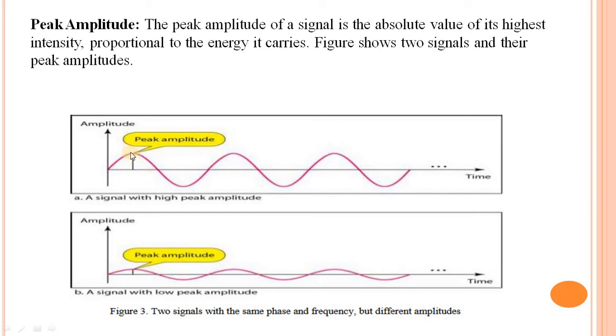This is the peak amplitude or peak value. This is the peak amplitude or peak voltage. A signal with a high amplitude and a signal with a low amplitude.